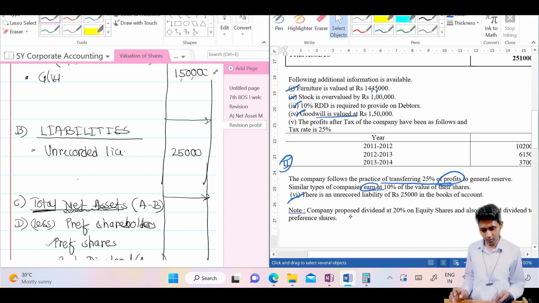Now one more here, proposed dividend. One more adjustment. This is related to the second method, therefore just square it.